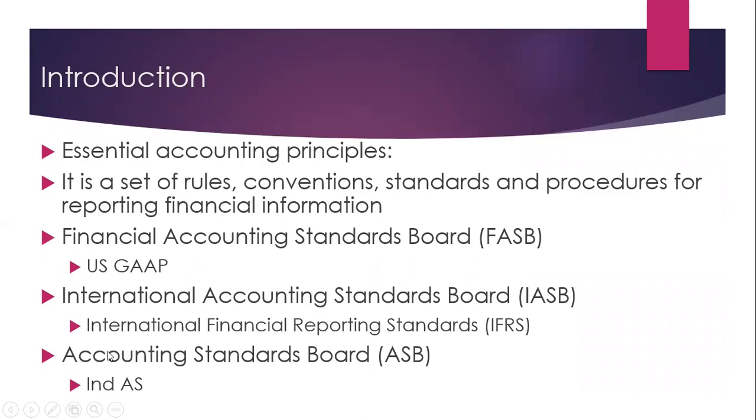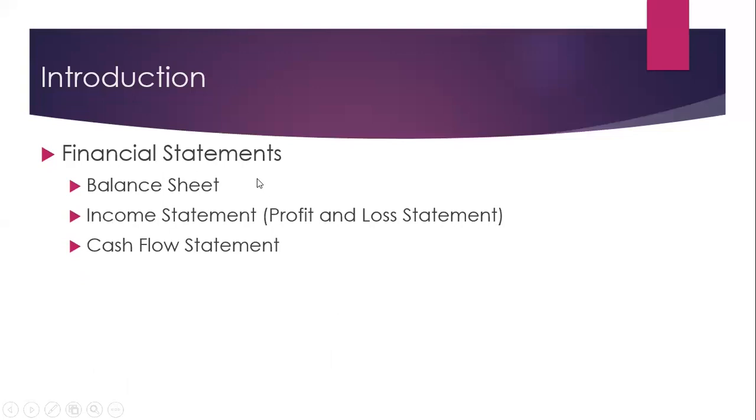And in India, there is Accounting Standards Board, which has given IND AS or Indian Accounting Standards. These accounting standards are applicable for writing of the financial statements, and the three basic financial statements are balance sheet, income statement or profit and loss statements, and cash flow statement.